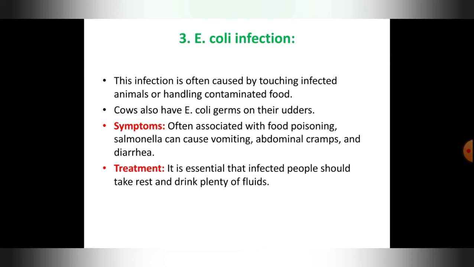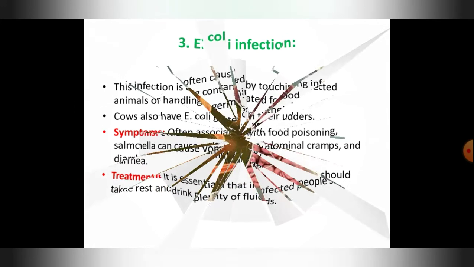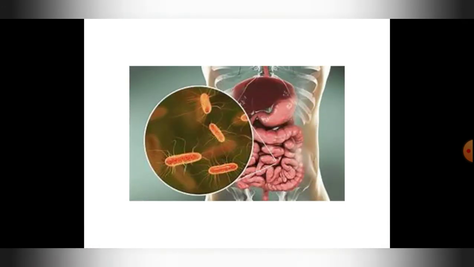Okay, so causes, symptoms often associated with food poisoning. Salmonella can cause vomiting, abdominal cramps, and diarrhea. Treatment is, it is essential that infected people should take rest and drink plenty of fluids. Okay, this you can see how it is there in the digestive system.